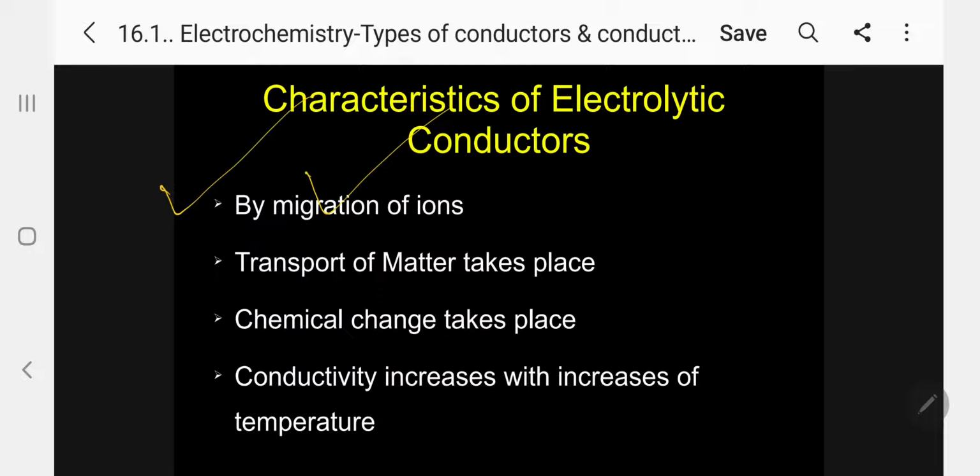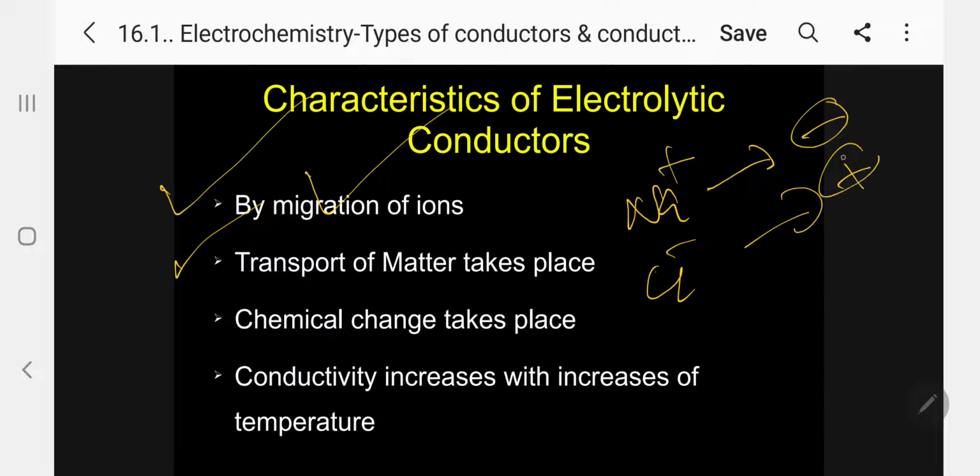There electrons, here ions. Here transport of matter takes place. Ions move to the opposite electrode. Na+ moves to the negative electrode, Cl- moves towards the positive electrode. So matter is moving. Transport of matter takes place when you are passing electric current through the solution in a cell.